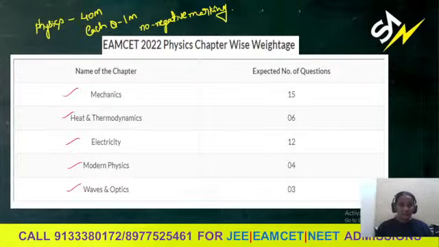Let us see here. Mechanics, which deals with the motion of objects, means first year from units and dimensions chapter 2 till gravitation and oscillations. Where we deal with the motion of the objects, that will come under the mechanics. So it is the chapter or unit with the most weightage. Expected number of questions from the mechanics chapter, 15 questions are expected.